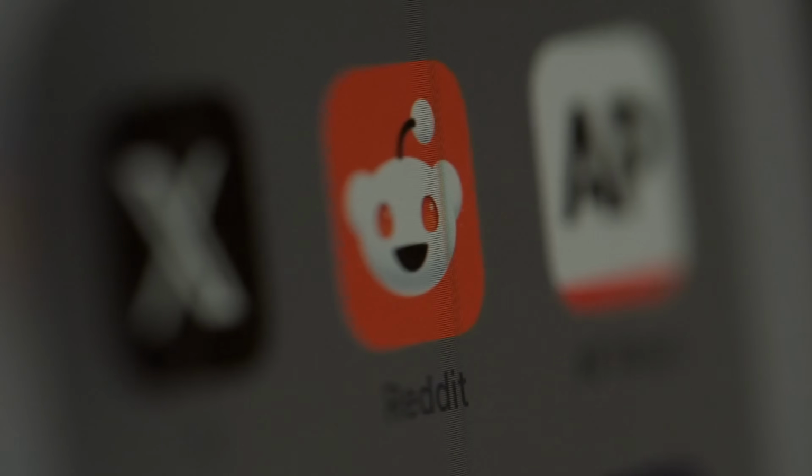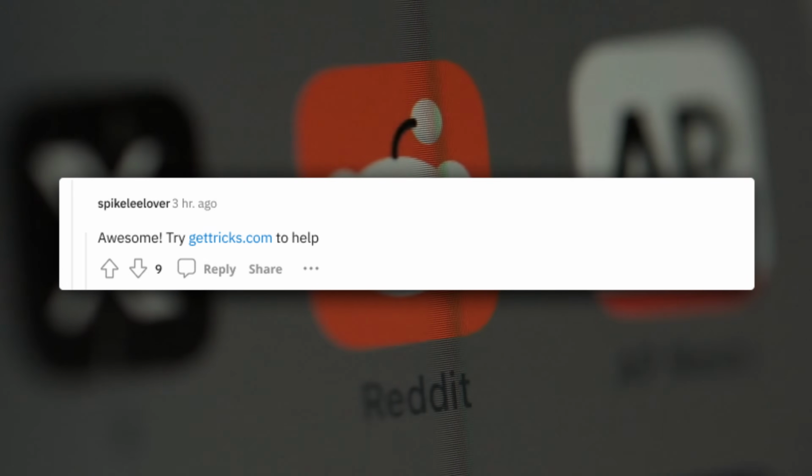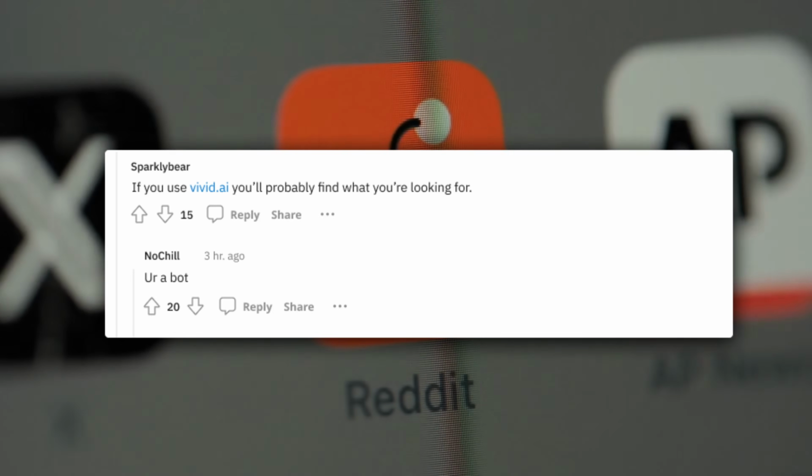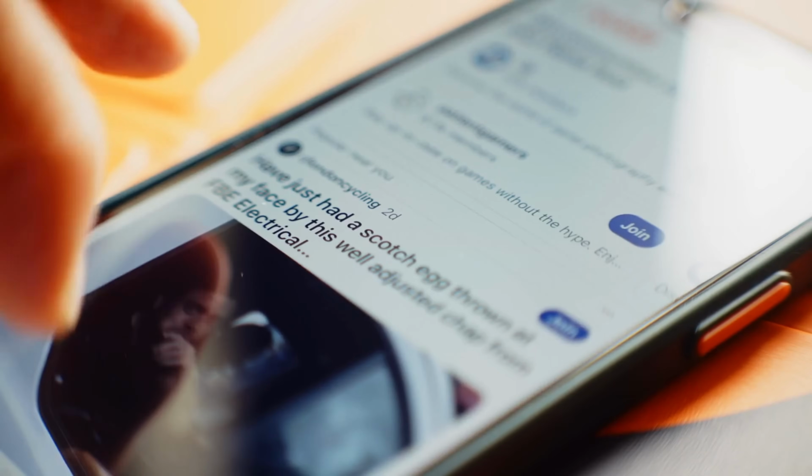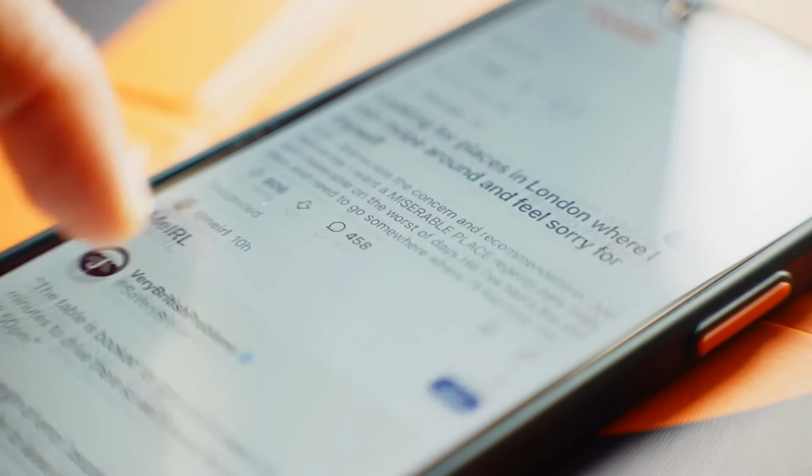If you're an online business owner, you probably already know that Reddit is a goldmine for growth, but most brands blow it by spamming links and getting roasted. The real problem is that manually scanning endless conversations to find the right threads takes hours every single day. What if you could automatically drop replies that sound thoughtful, helpful, and perfectly timed by subtly plugging your brand?